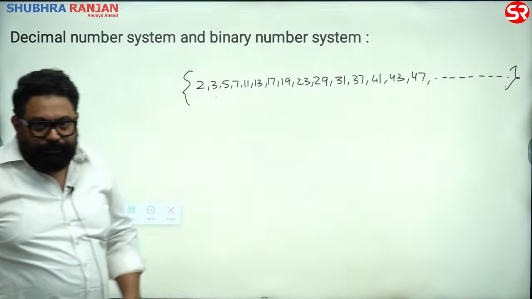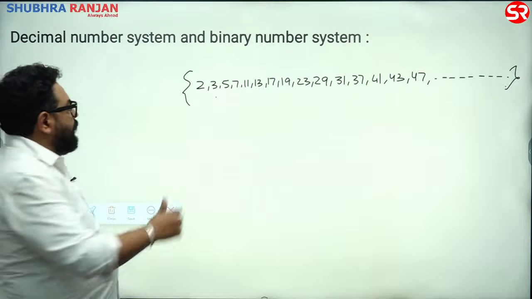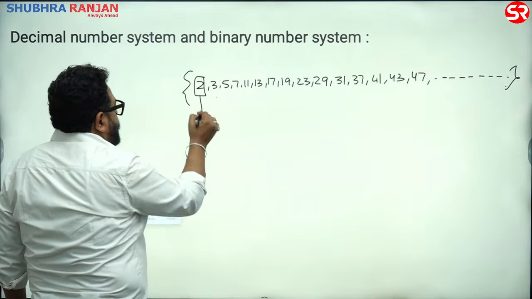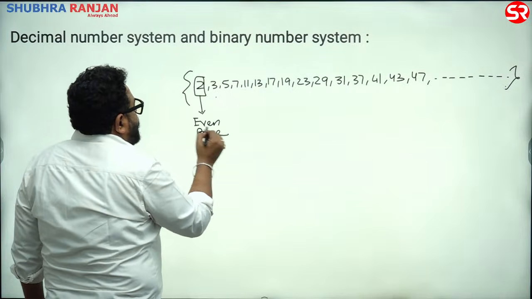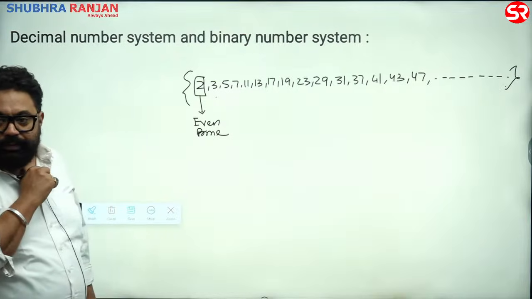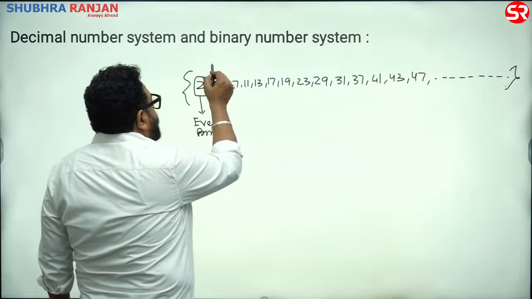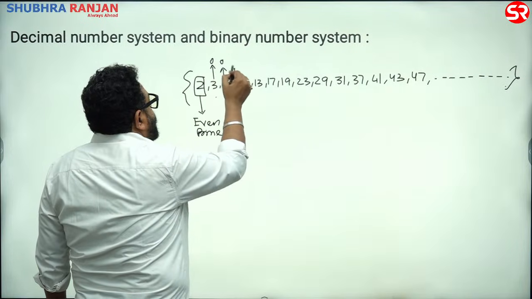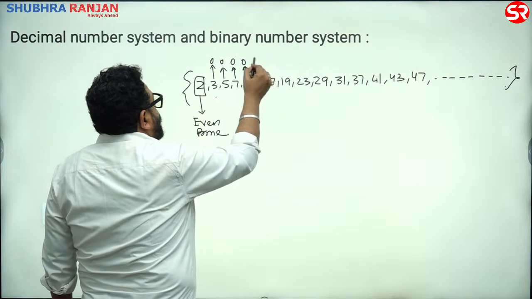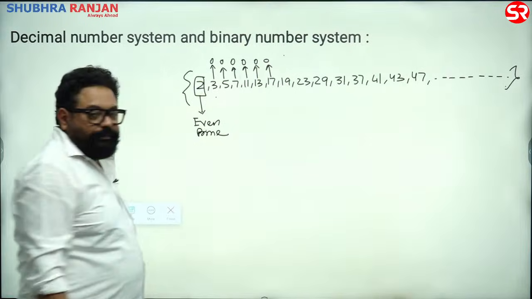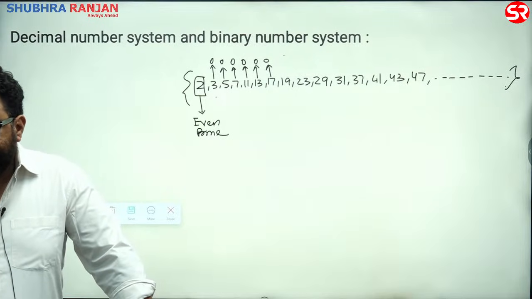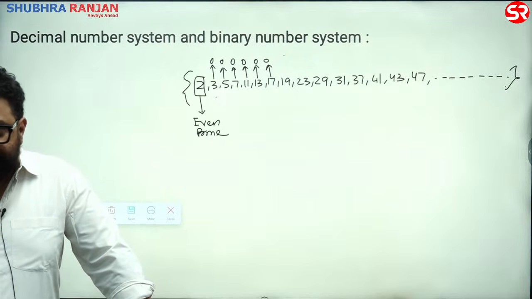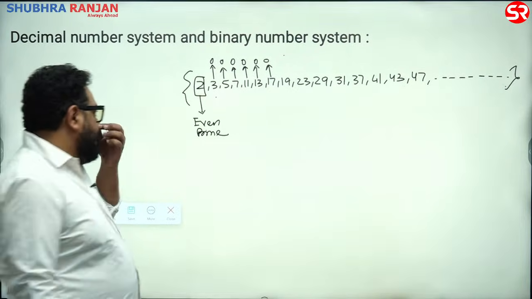Observation wise, you would see something. There is only one even prime number, that is 2. All remaining prime numbers are odd. Agreed? Only one of them is even. Clear? Done? Is it okay? Great.